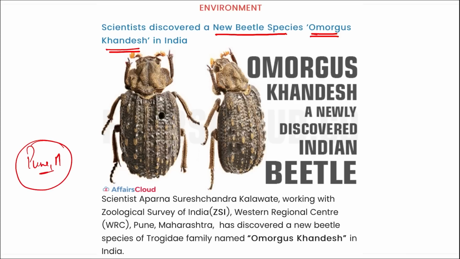All right. And remember, if asked where these Omorgus khandesh were discovered, they were discovered in Pune, Maharashtra. And these beetles have a special quality, or you can say a type of natural design: when they are disturbed, these beetles will act as if they are dead and become motionless.